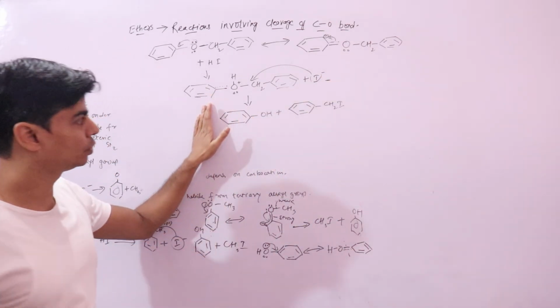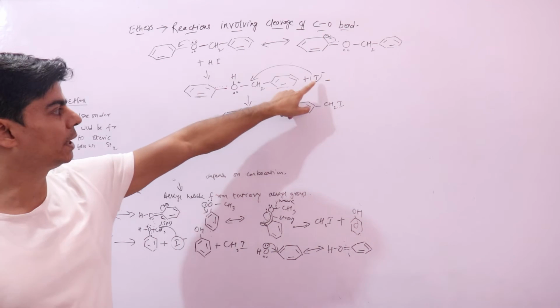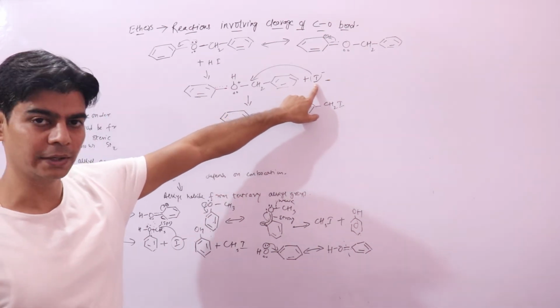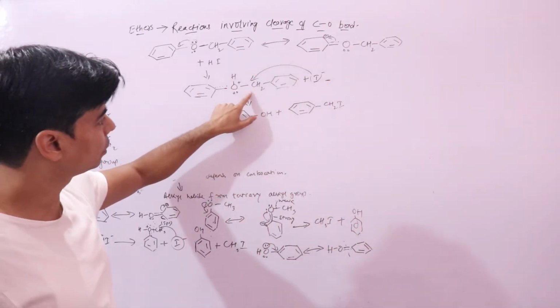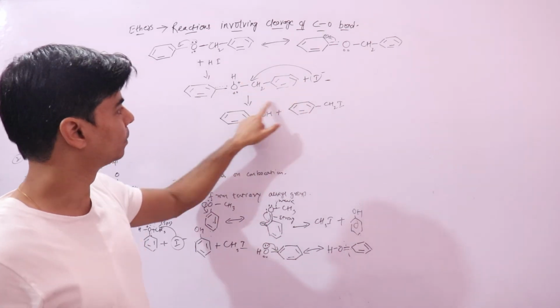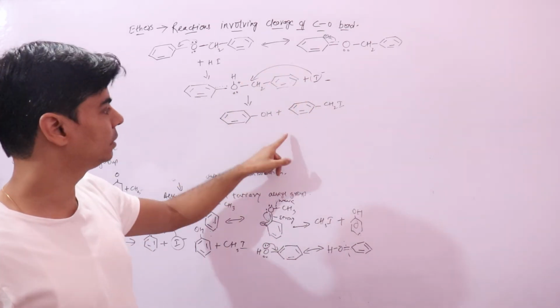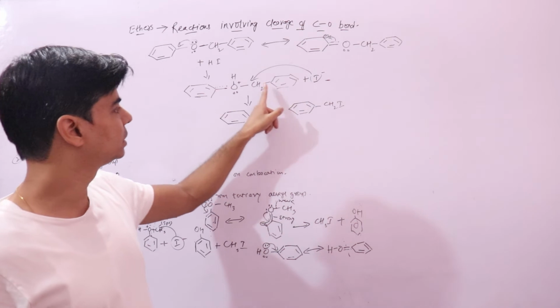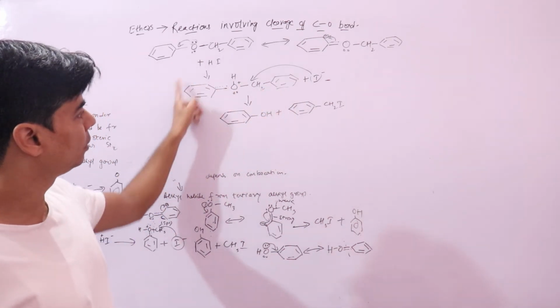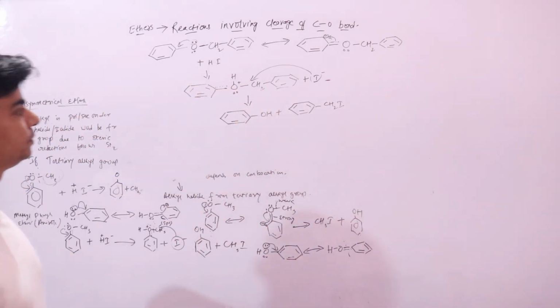So this is your oxonium ion that will first get formed. This iodide, the nucleophile, will attack your other alkyl group, thereby forming halide from this alkyl group, and we'll get phenol from this other group, right? I hope this is clear.